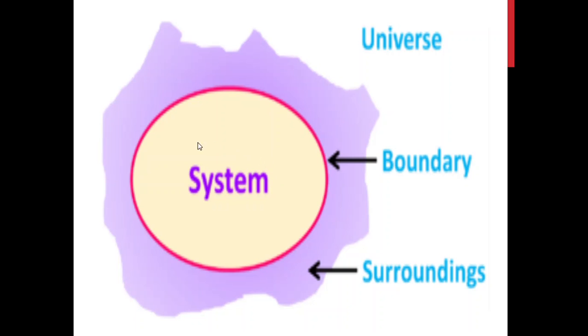This is a system, and other than the system is known as the surroundings. The interaction part of the system and the surroundings is known as the boundary, and this total constitutes the universe.